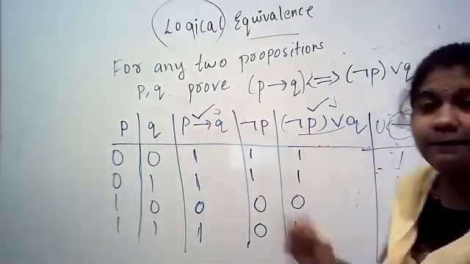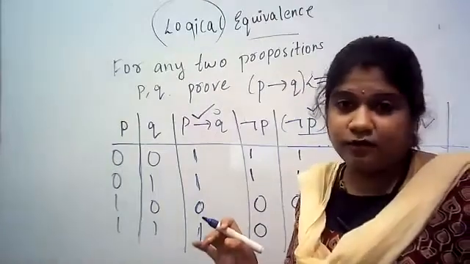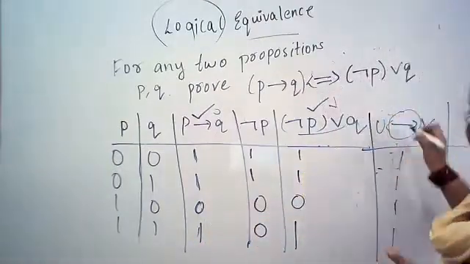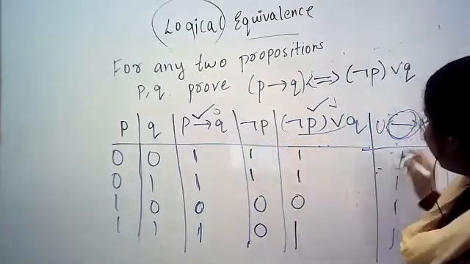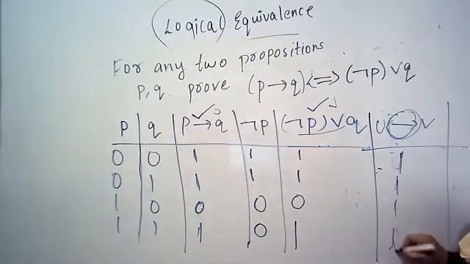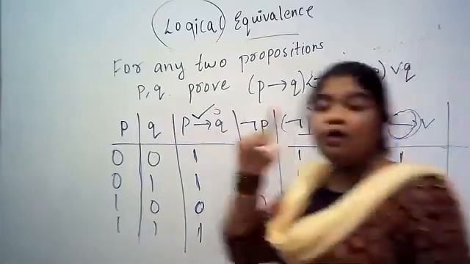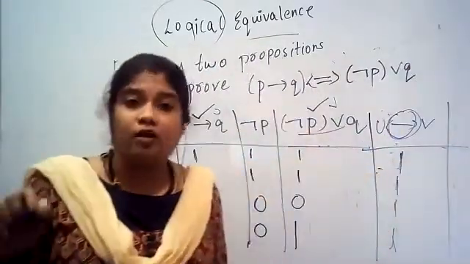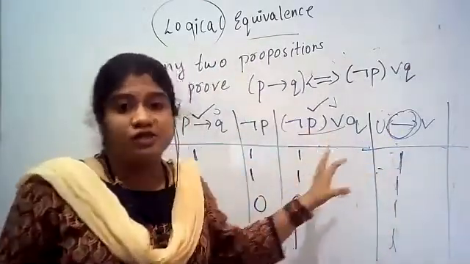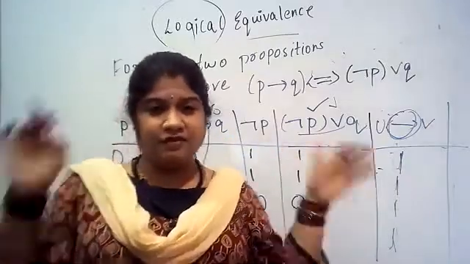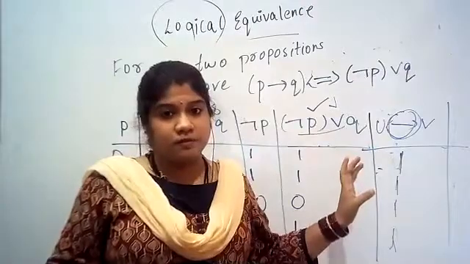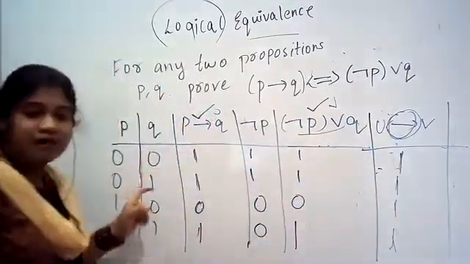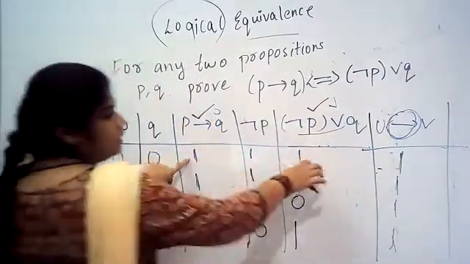the bi-condition is not the same as logical equivalence. We studied the bi-condition as a logical connective; if you remember, have a look. So if I do the bi-condition of these two, what do I compulsorily need to get? I need to compulsorily get 1 1 1 1, or I need to get a tautology. Then it means the logical equivalence is correct. If it is not necessary, cross verification is optional. I think you have got it. If you notice here, bi-condition of 1 and 1 is 1.